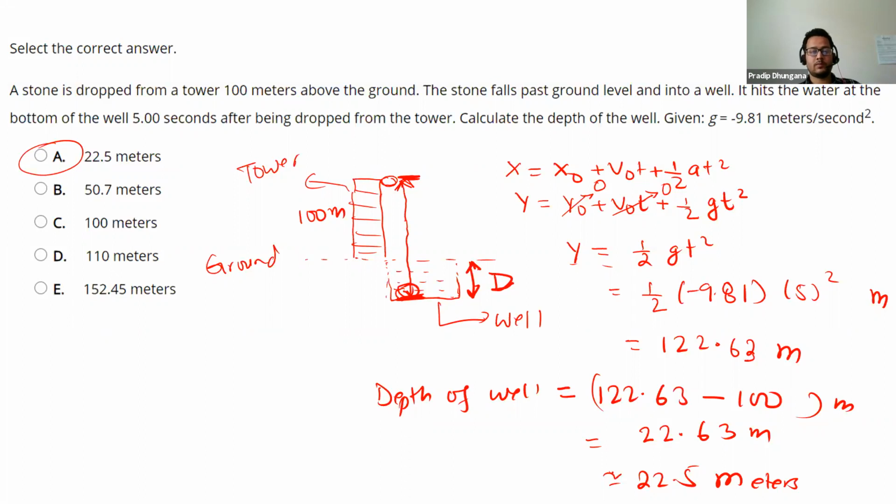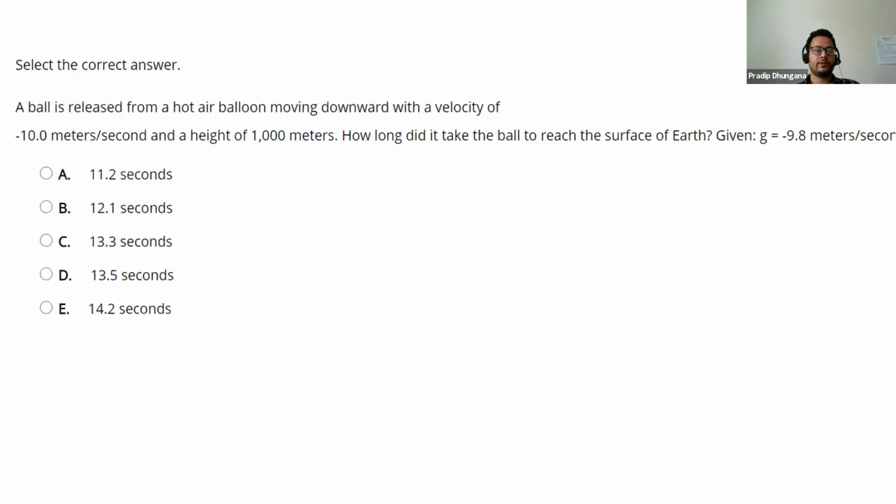Okay, now we'll go to the next problem. Let me read this problem first, and then we'll solve it. A ball is released from a hot air balloon moving downward with a velocity of negative 10 meters per second. So we have the initial velocity and a height of 1000 meters. How long did it take the ball to reach the surface of Earth?